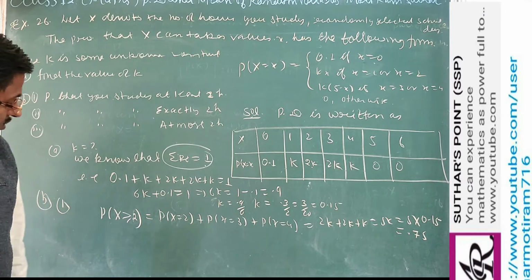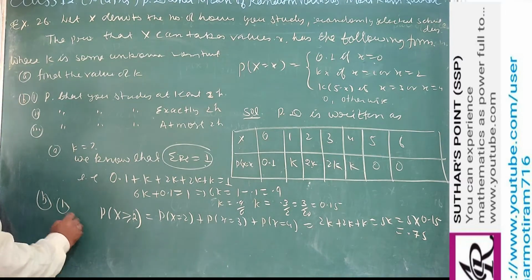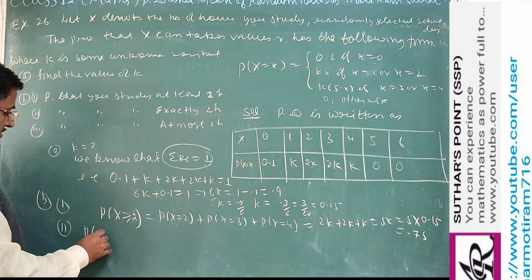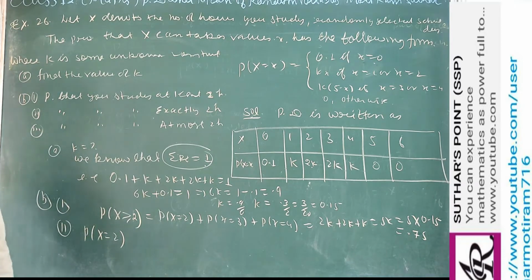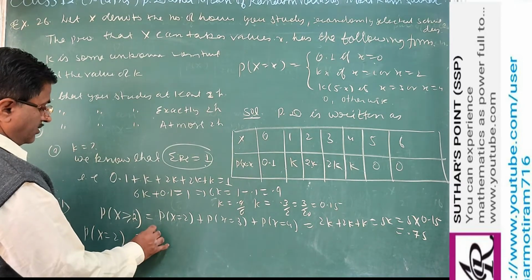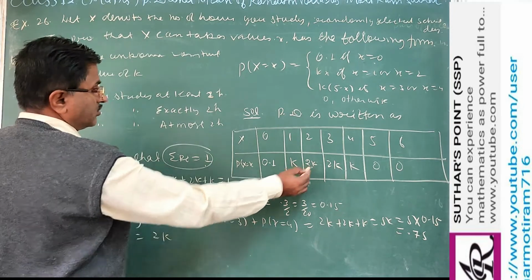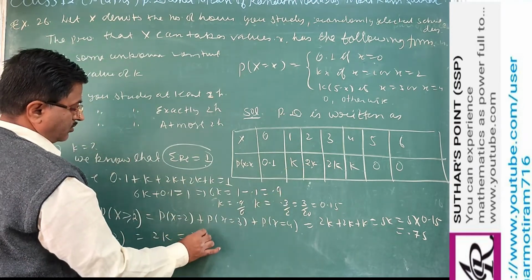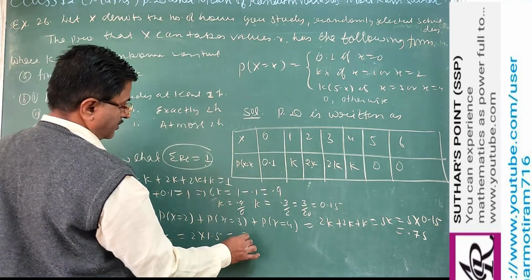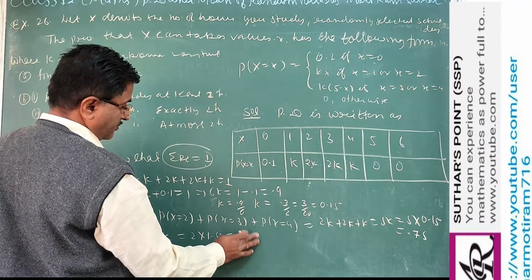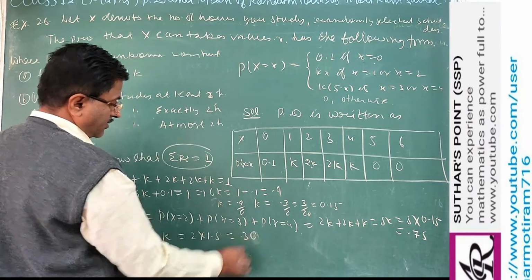Clear? Now next, the second part: exactly 2. Exactly 2 means x equal to 2 only. So that is 2k. So 2 into 0.15, that is 0.3.